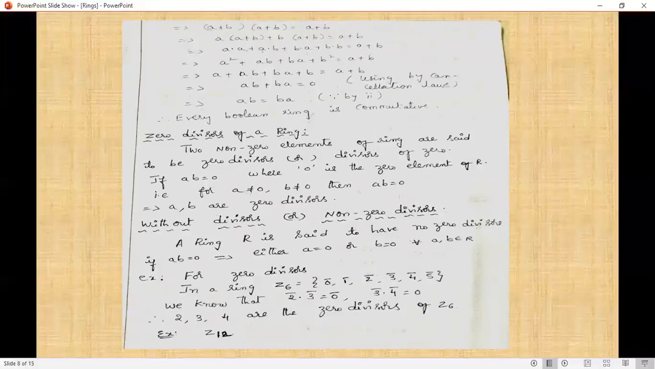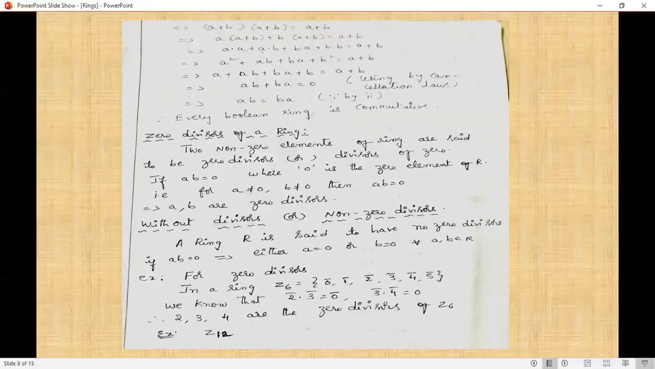Implies A² + AB + BA + B² = A+B. Implies A + AB + BA + B = A+B, since A, B belong to R implies A² = A, B² = B. By left and right cancellation law, AB + BA = 0. That means, by condition 2, AB = BA. Therefore, every Boolean ring is commutative.